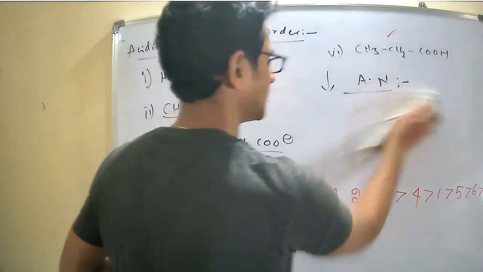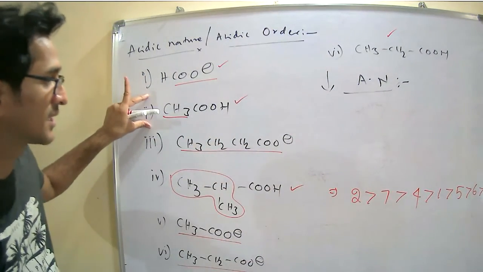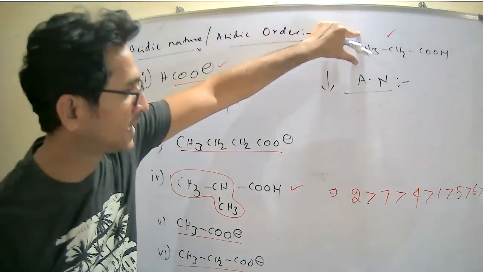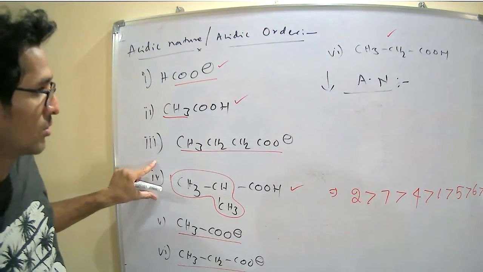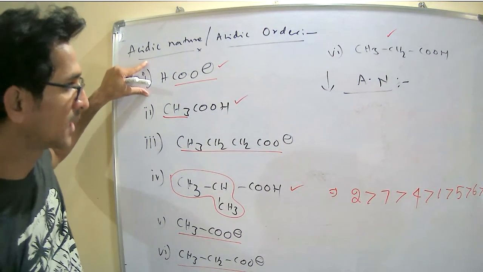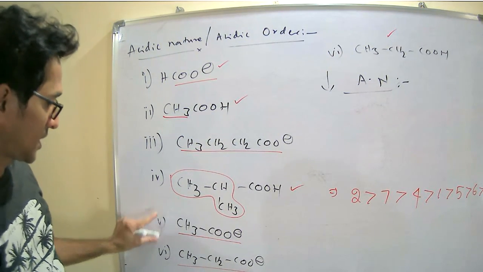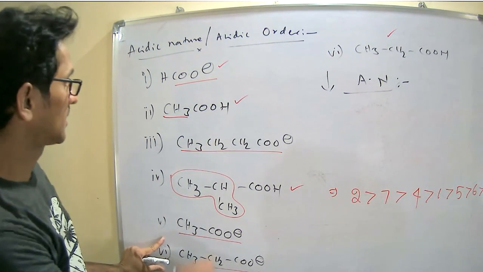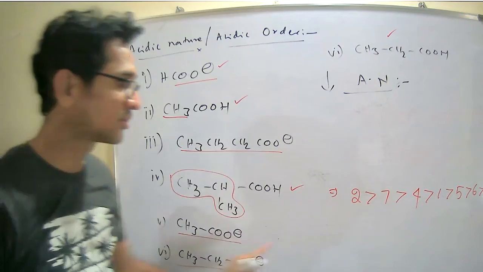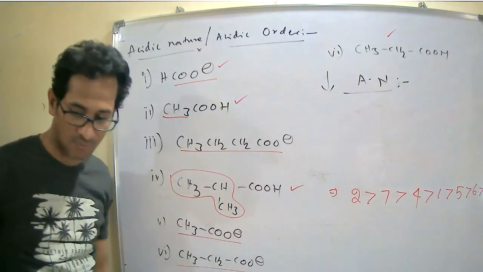Right, see here, 2 is more acidic in nature, followed by 7, 4. Then coming to the negative charge anions: 1, 5, 6, 3. So this is the decreasing order of the acidic nature of the compounds.